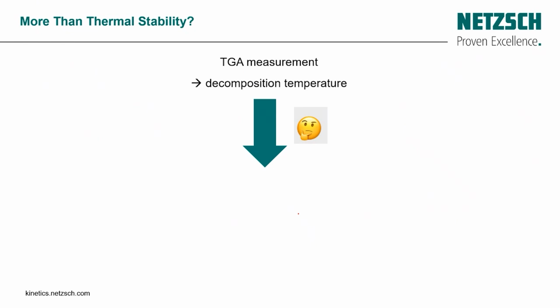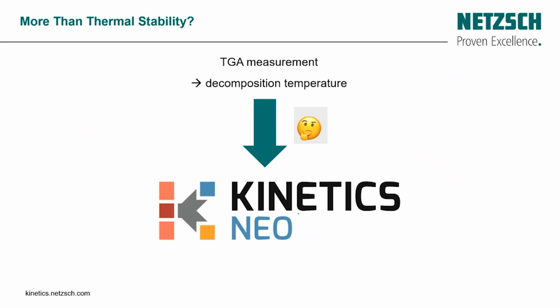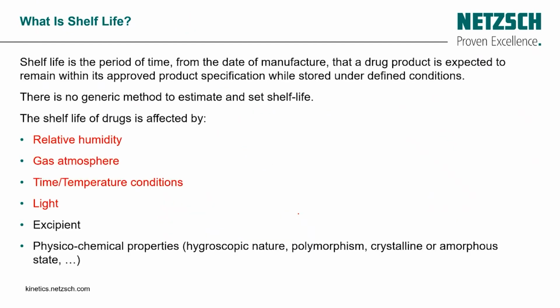After that, we can do something more than determine the thermal stability. Yes, right now we have the Kinetics Neo software, and by adding just a few different heating rates, we can determine the shelf life. But what is the shelf life in this case? The shelf life is the period of time from the date of manufacture that a drug product is expected to remain within its approved product specification while stored under defined conditions.